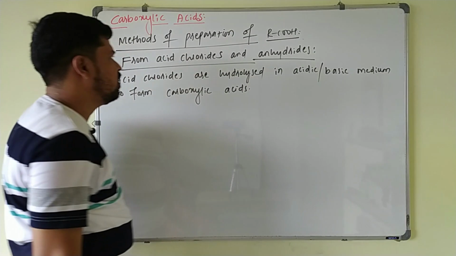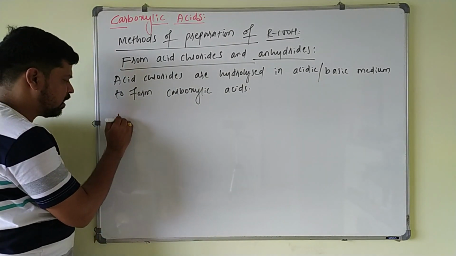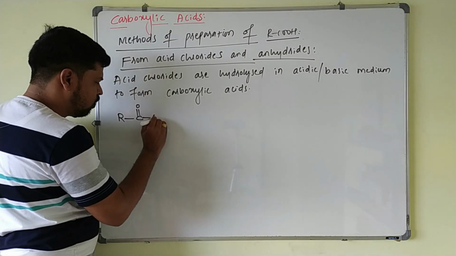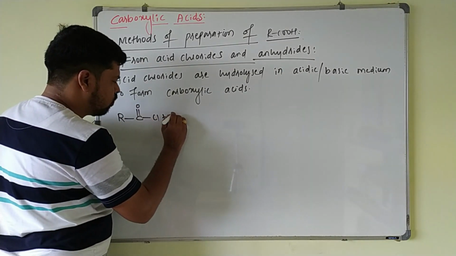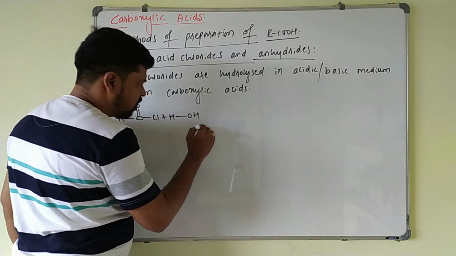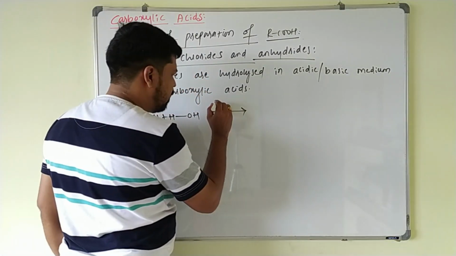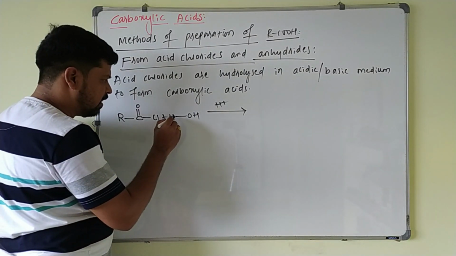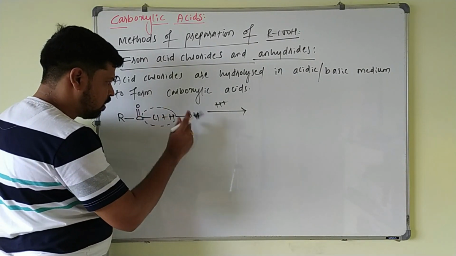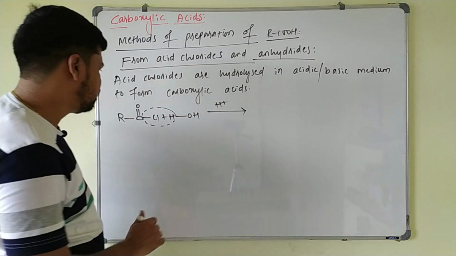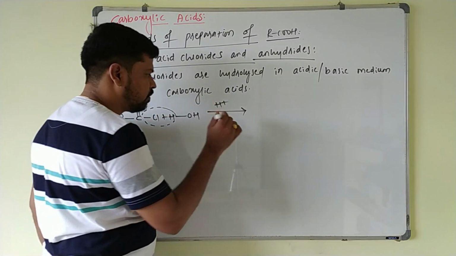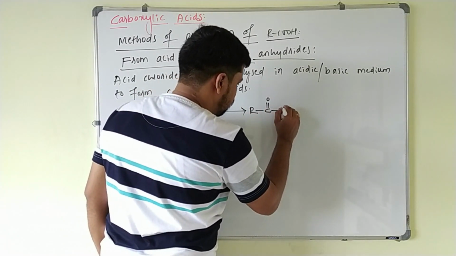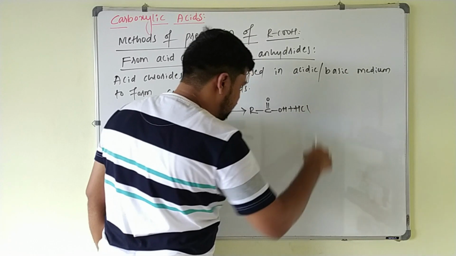So here these acid chlorides are nothing but RCOCl. If I take RCOCl, they will react with water in the presence of acidic or basic medium. You can take acidic medium or basic medium. Just here HCl is eliminated and this OH is connected to this carbon. So what you will get here? RCOOH plus HCl.